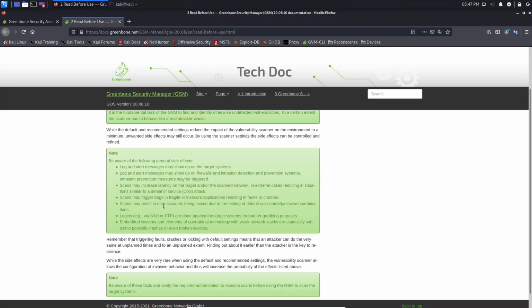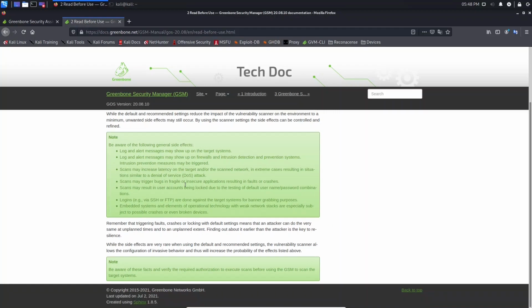Scans may result in user accounts being blocked due to the testing of default usernames and the configuration that the system has. Logins via SSH or FTP are done against the target system for banner grabbing purposes. You need to make sure that you know all about this. Embedded systems and elements of operational technology with weak network stacks are especially subject to possible crashes or even broken devices. Ensure that you are aware of all of this.